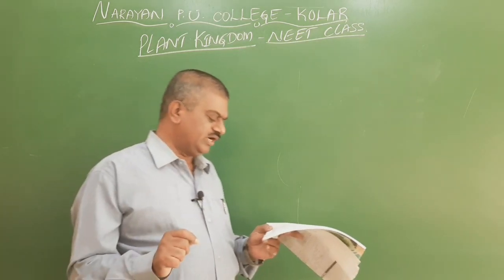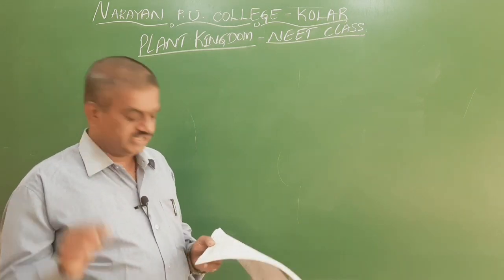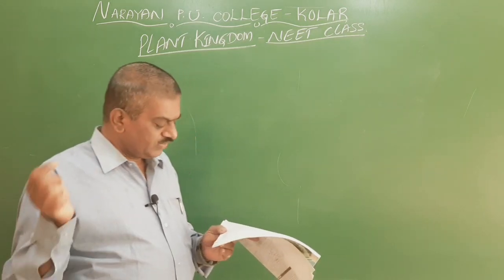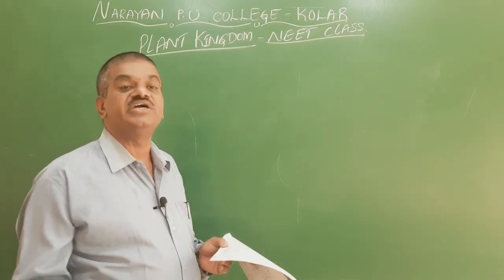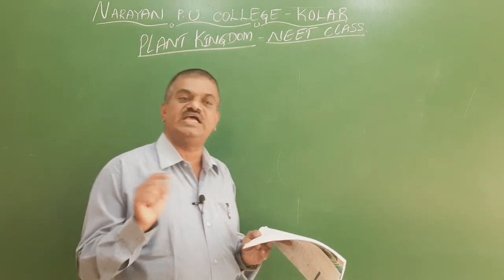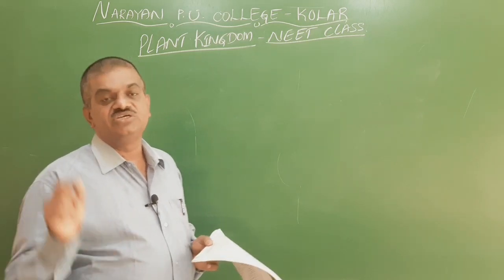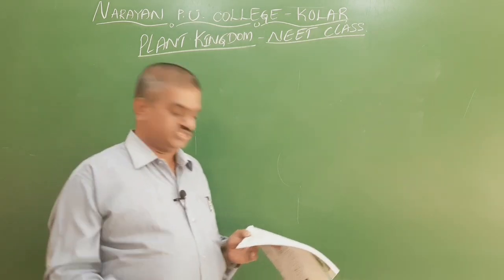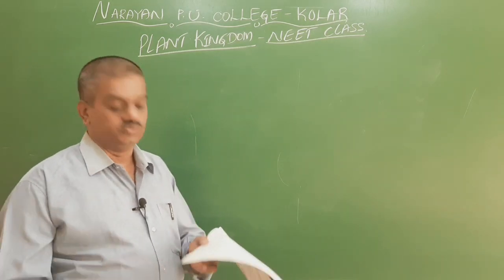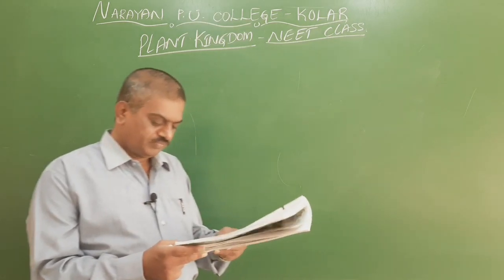The third option is Pteris. Again, Pteris is a pteridophyte, which comes under Pteropsida. And the fourth option is Funaria. Again, this Funaria has the presence of gametophytic as well as sporophytic phases, and it comes under bryophytes, under mosses. So this is not the right answer. The right answer is Ginkgo. So we go for the 38th question.